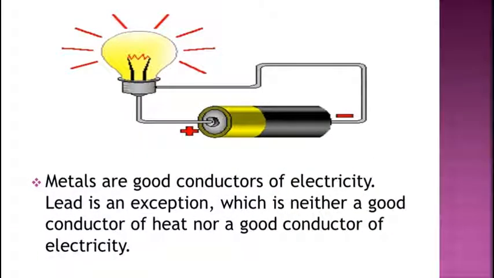Metals are good conductors of electricity. Lead is an exception, which is neither a good conductor of heat nor a good conductor of electricity. That means from the lead, we cannot pass the heat and electricity also. Okay, so lead is a bad conductor of heat and electricity.